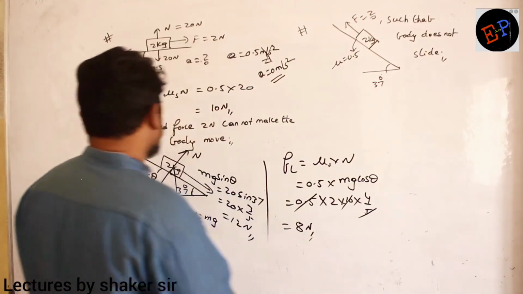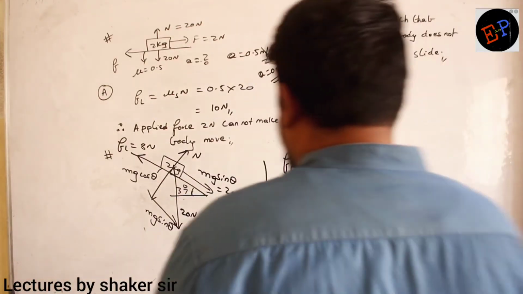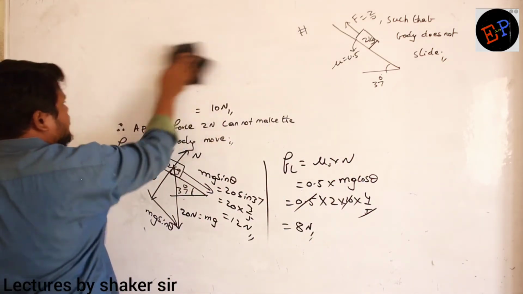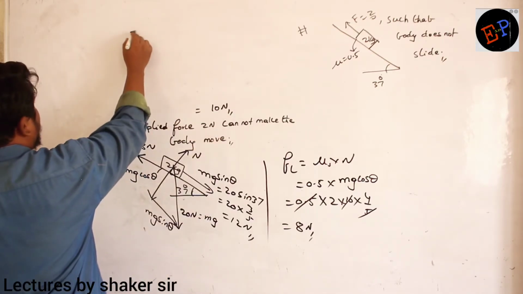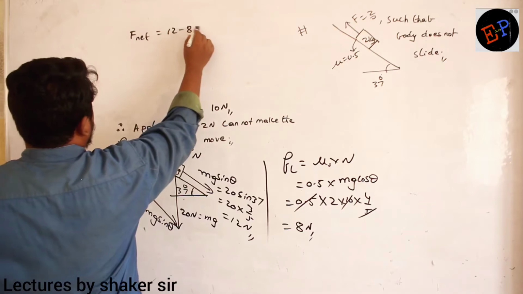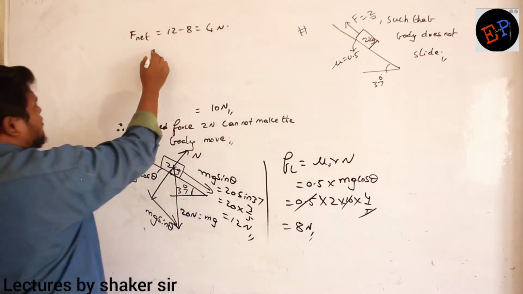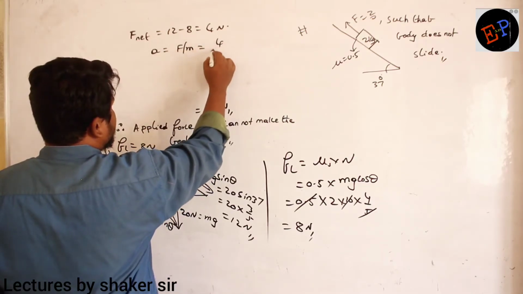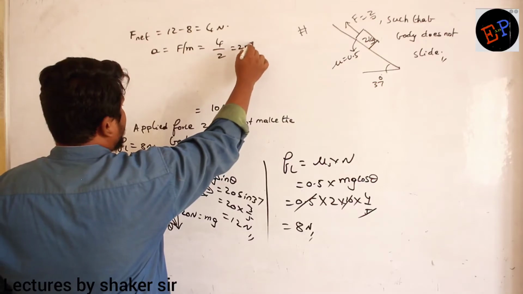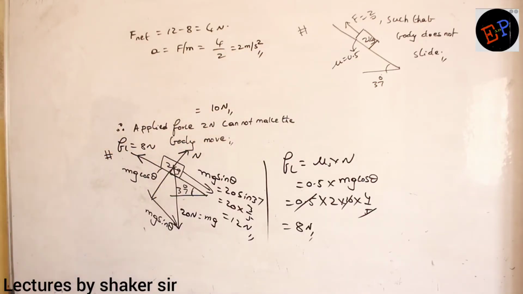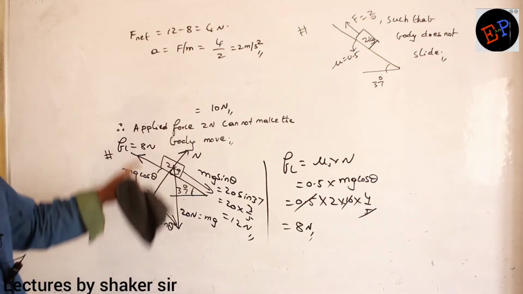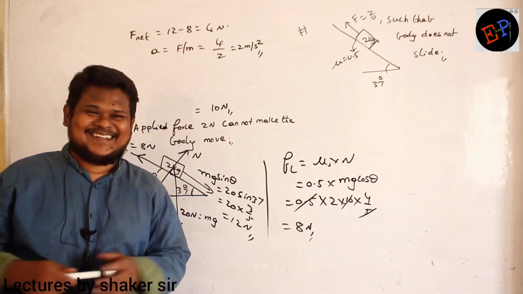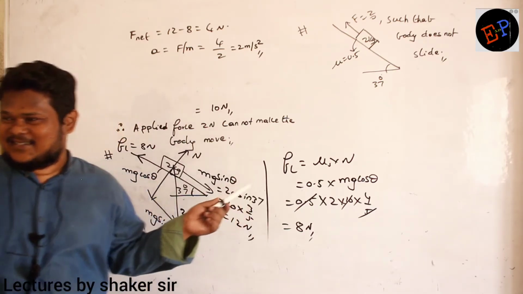So where shall I write? I will write here. Okay? So the net force will be how much? 12 minus 8, 4 Newton. Once I calculate the net force, I can calculate the acceleration. A is equal to F by M. Force is 4, mass of the body is 2, so acceleration is 2 meter per second squared. That is the acceleration. So the body starts coming downwards with an acceleration of 2. This is the answer. Understood?